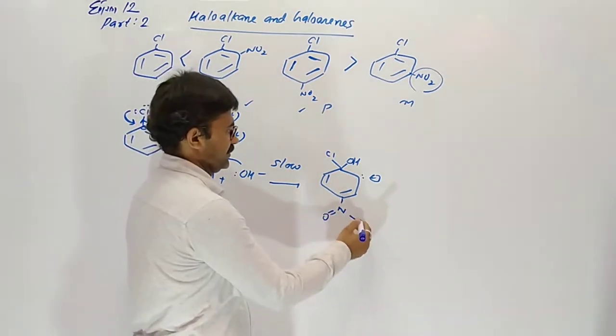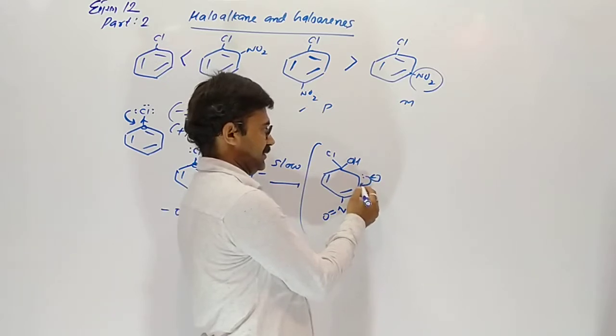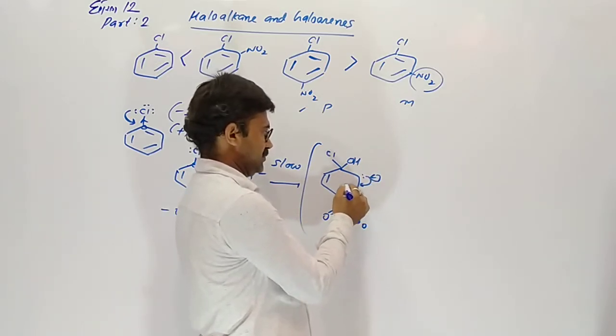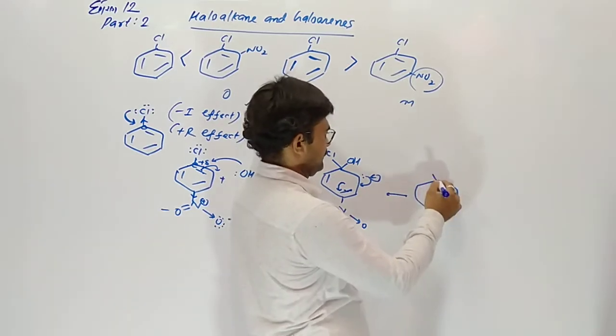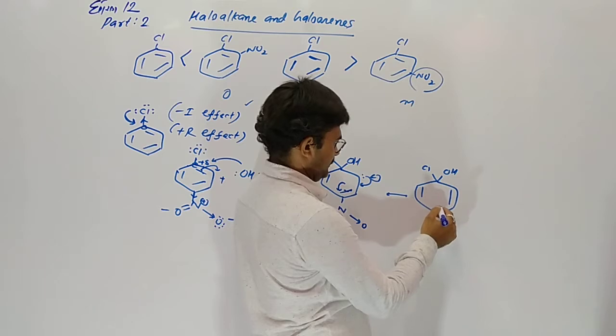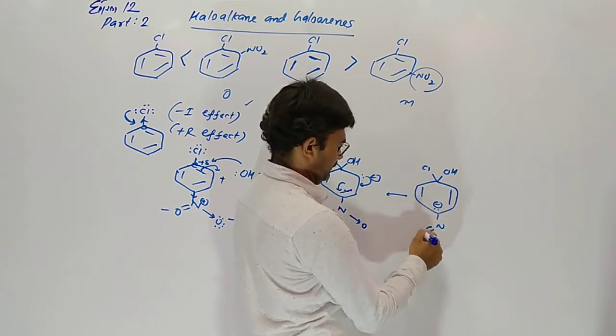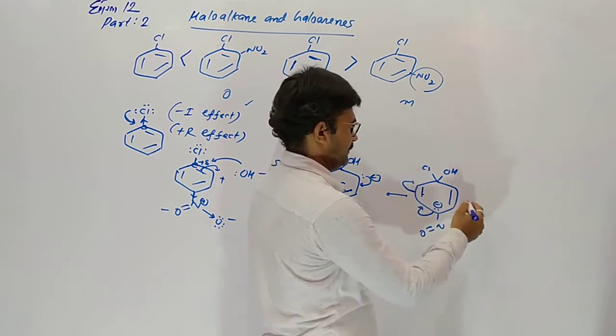And here a resonating structure occurs. These two electrons come here, these two move on here, to the para place. This became negative. These two move here, these two here.